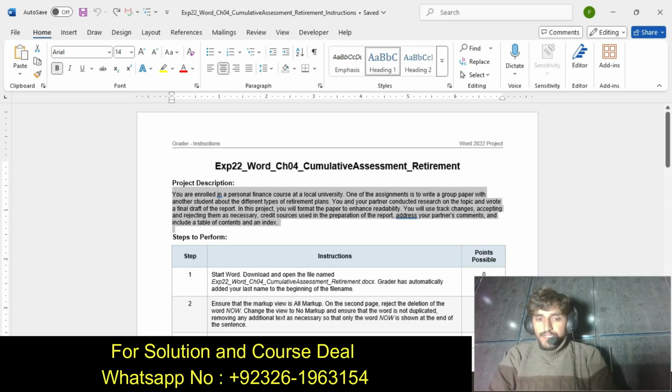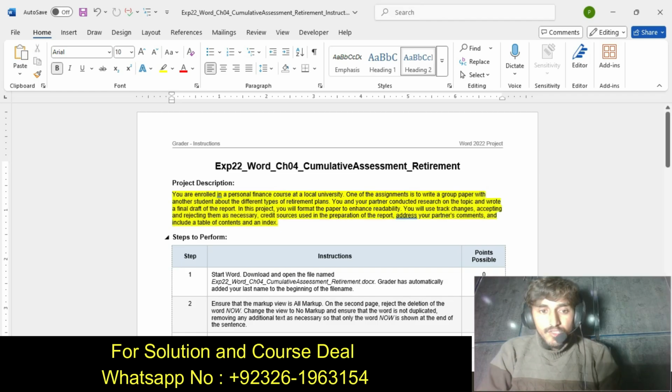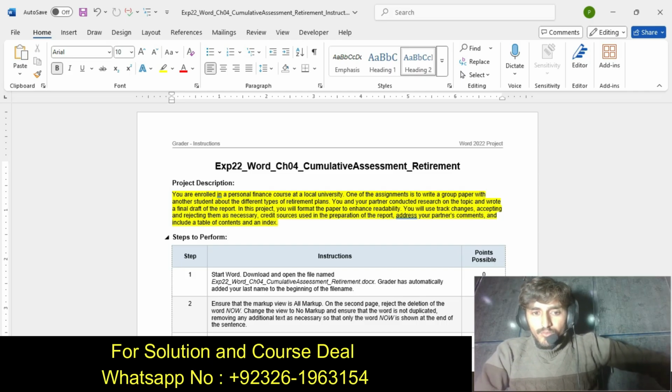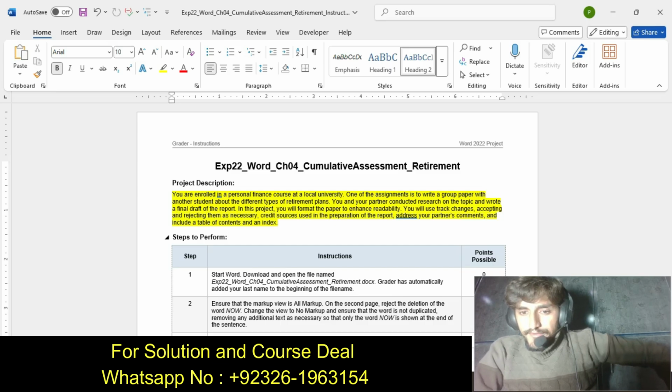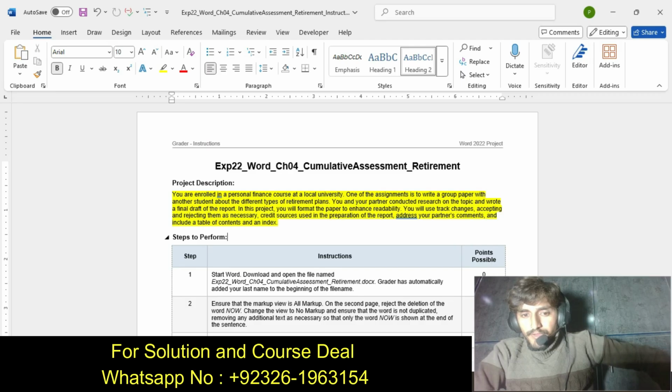First we get the idea of what we do in this project. So we read the project description. We are enrolled in a personal finance course at a local university. One of the assignments is to write a group paper with another student about the different types of retirement plans. You and your partner conducted research on the topic and wrote a final draft of the report. In this project you will format the paper to enhance readability.